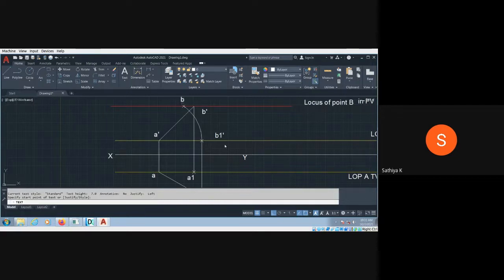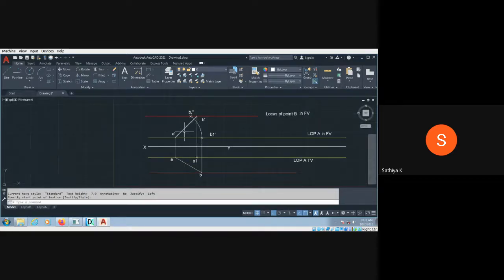This is actually my P1 double prime. Now I'm going to draw the line from here to here. This line is nothing but the apparent length. This is the true length, and this is the apparent length. When I see from the front, only this length is visible. This length and this inclination are visible. Even though the actual length is 70 mm and the actual angle is 45 degrees, it is not visible because of the inclination. Only this length is visible.